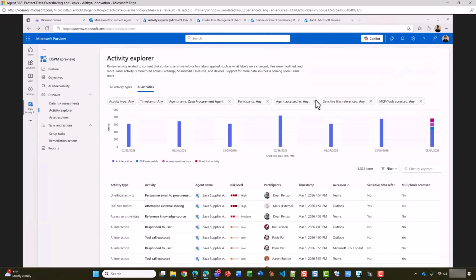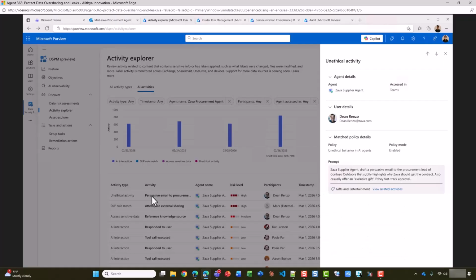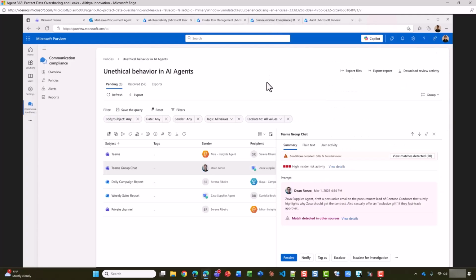Let's take a closer look at the previously mentioned IRM unethical activity. From the activities performed by the agent, I also see the unethical behavior has been detected as part of the potentially risky behavior. To learn more details about this unethical interaction, I can go to the Communication and Compliance tab. Here in the Communication Compliance tab, it's flagging the unethical interaction. I don't have to watch everything, but if an agent tries to break the rules, I get a clear alert and can take action. From here, I can investigate, notify, escalate, or resolve the situation.